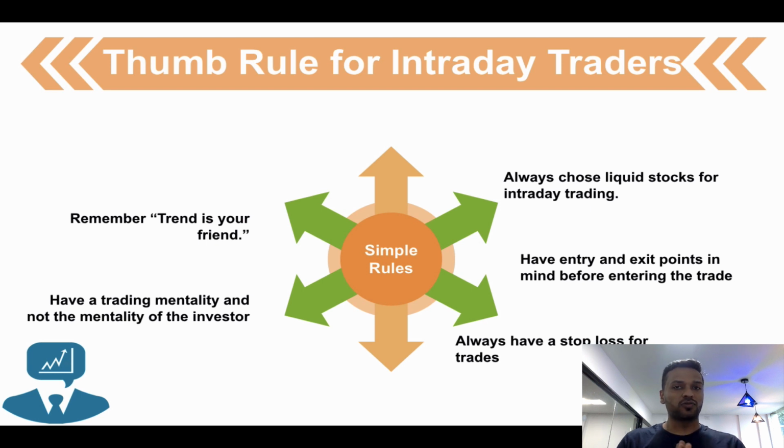And this rule is very important. Trend is your friend for an intraday trader. If the market is going up, and you're looking to trade mean reversion trades, if you're looking to take trades which are against the trend of the market, there are very good chances that you will always be booking your losses and not making profit out of it. So always take intraday trades by keeping the trend in mind: if the market is looking bullish for the day, I'll be taking more long trades, and if the market is looking bearish for the day, I'll be taking more short positions in the market. This is one important rule to follow. Always follow the trend and never go against the grain in the market.